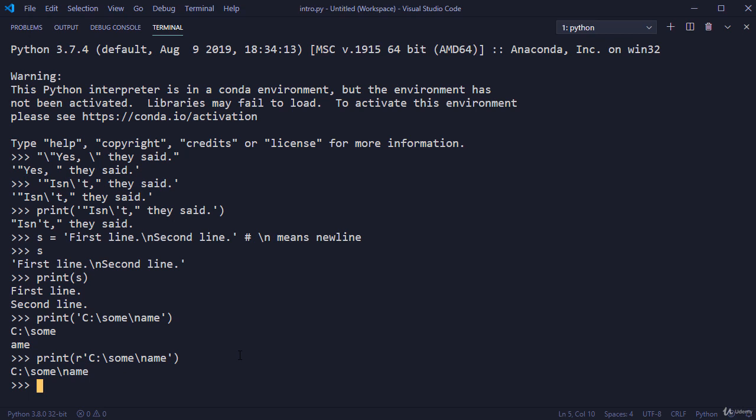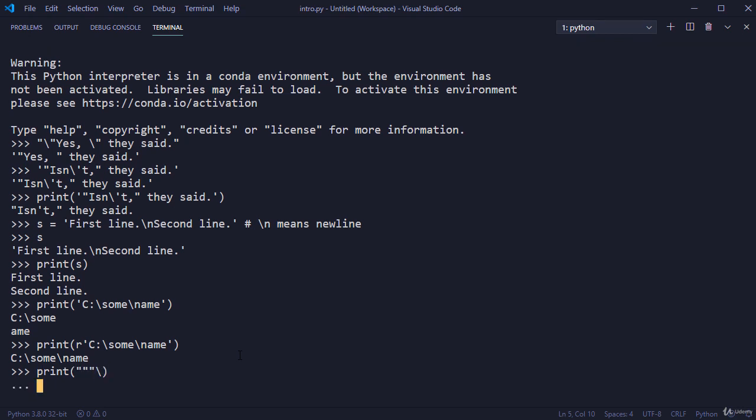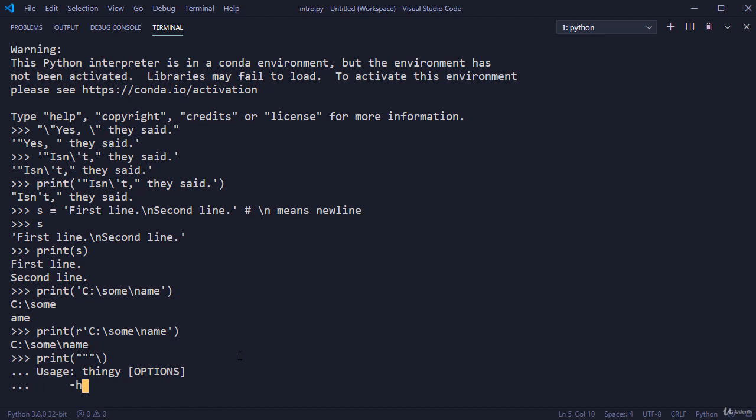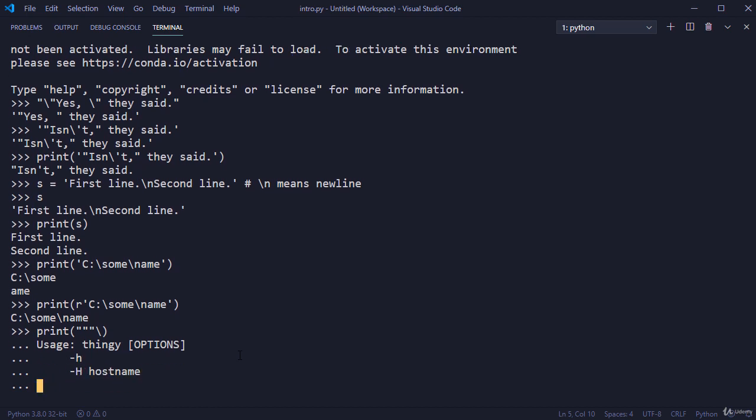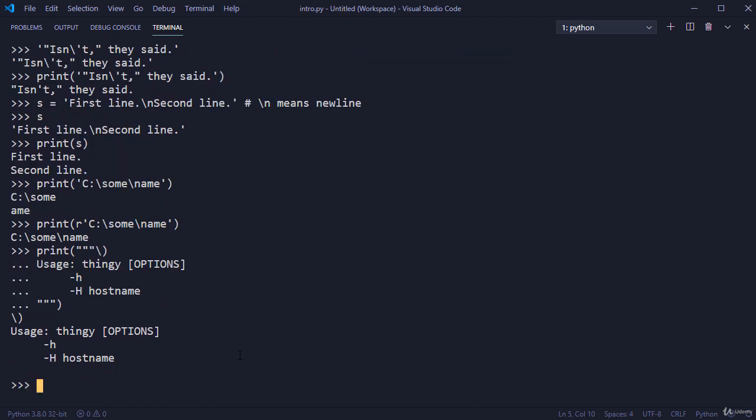Let's take an example. Display this usage message and host name to connect to, and the output was produced in 3 lines.